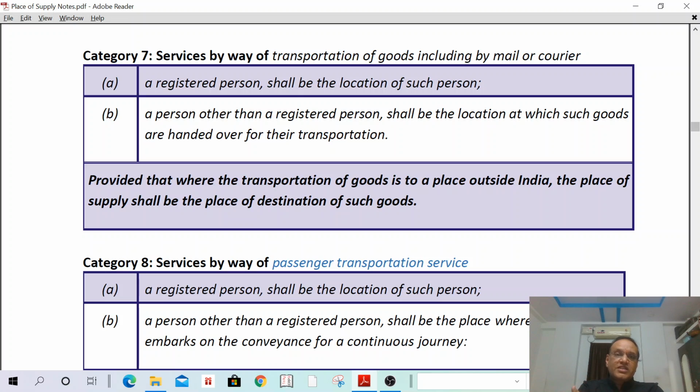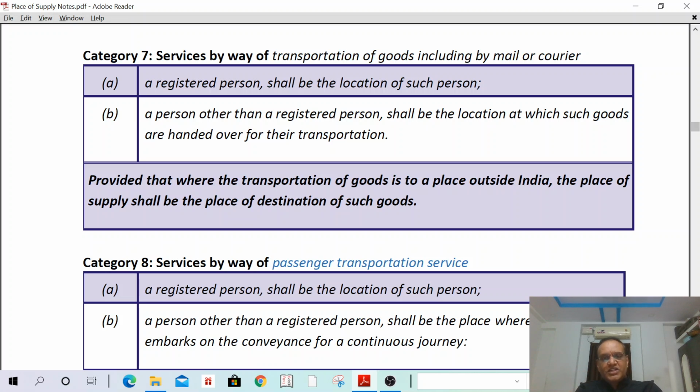If the service is B2C, the place of supply shall be the place where the goods are handed over for transportation. If it is B2B, it is the location of the recipient. Provided that where the transportation of goods is to a place outside India, the place of supply shall be the destination of such goods.